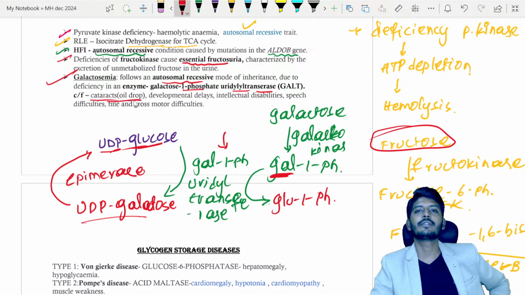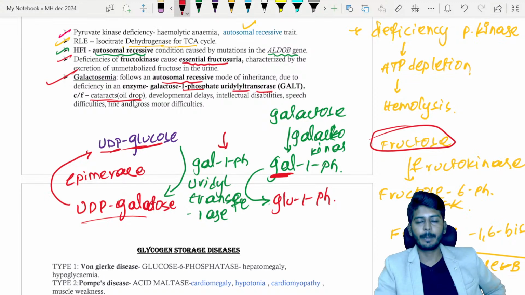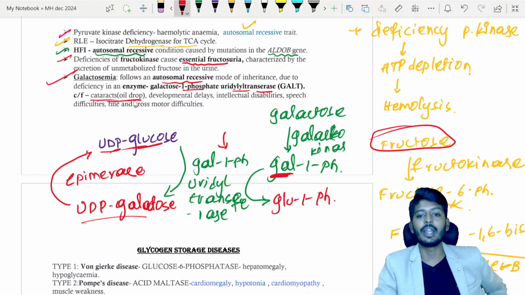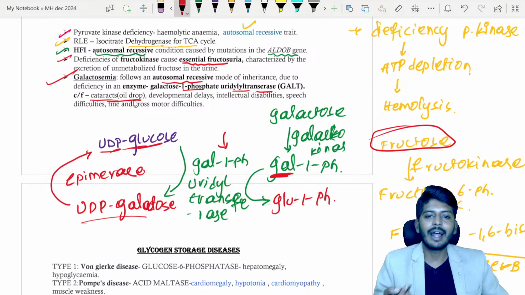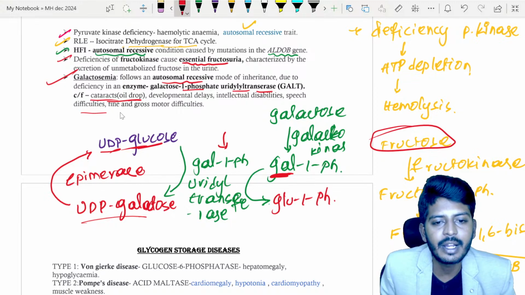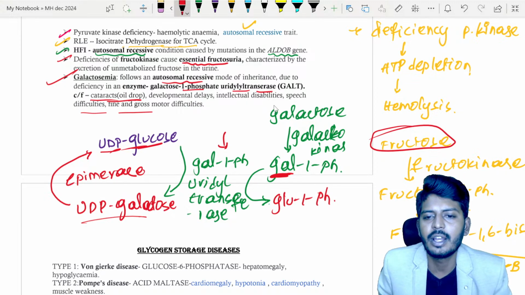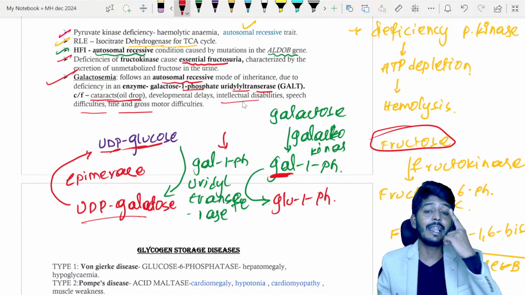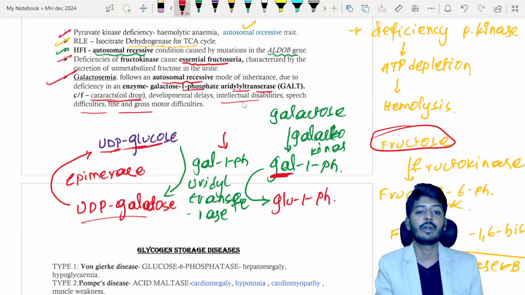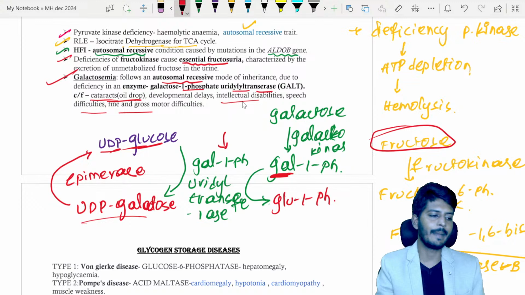So there can be an image-based question. They'll give you an image of an oil drop cataract and ask, this is due to deficiency of which enzyme? Galactose 1-phosphate uridyl transferase. Deficiency leads to what? Galactosemia. Other difficulties such as fine and gross motor difficulty, speech difficulty, and intellectual disability will be there. But the very important eye-related clinical feature they'll ask you is only this, that is your galactosemia. Okay.